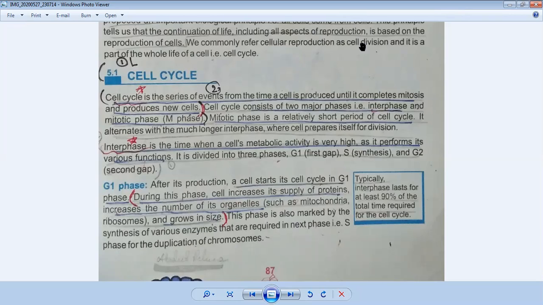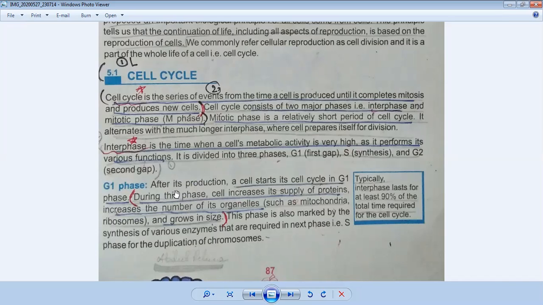G1 phase is very important in the division of the cell. In this stage, the cell prepares itself and increases the supply of proteins in its body. In this stage, enzymes are increased. The cell grows in large size. And in this stage, ribosomes and Golgi apparatus are also increased.